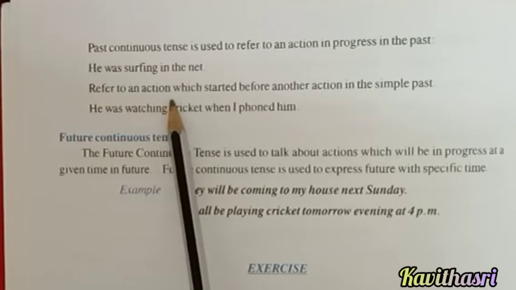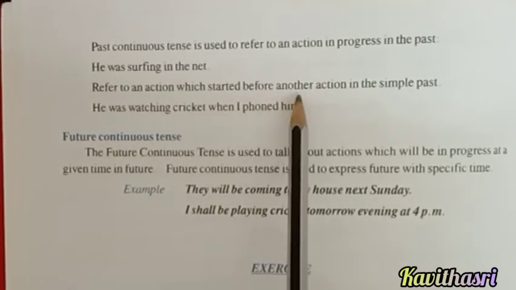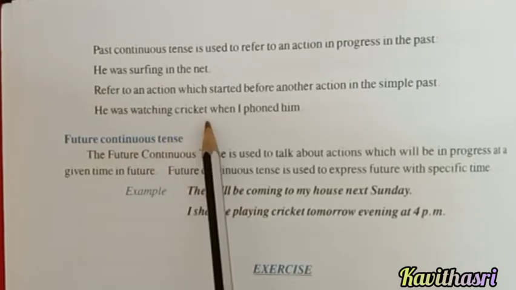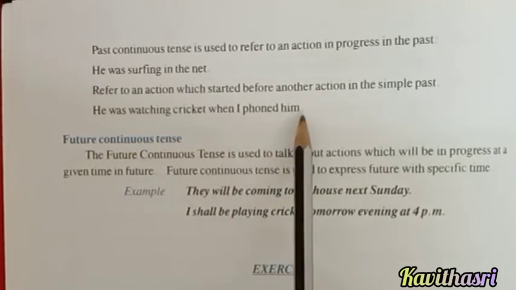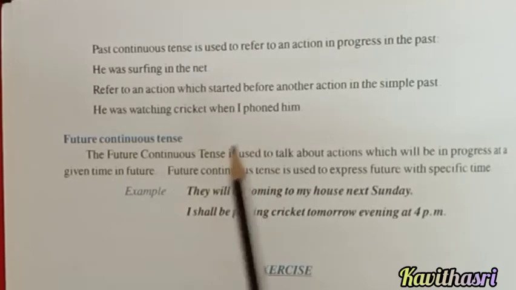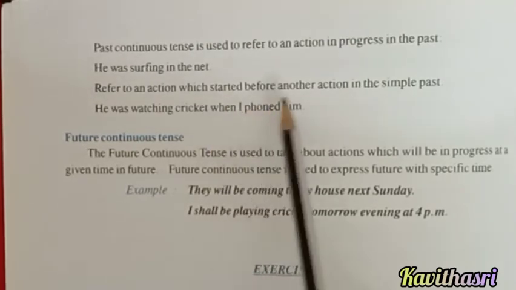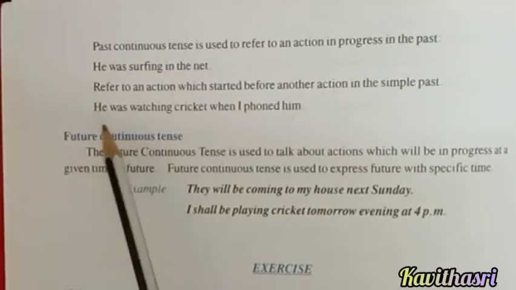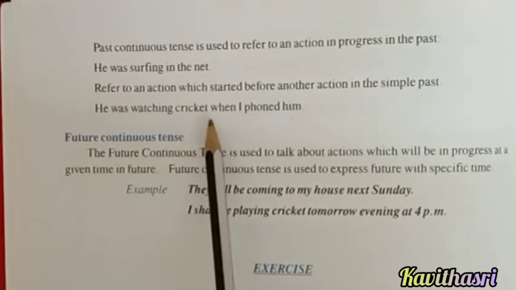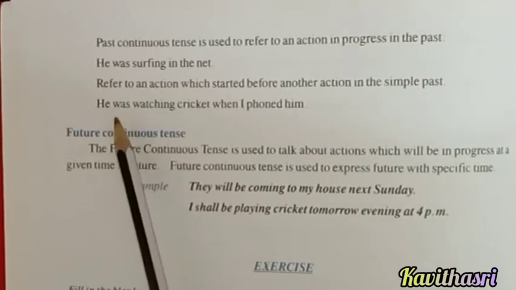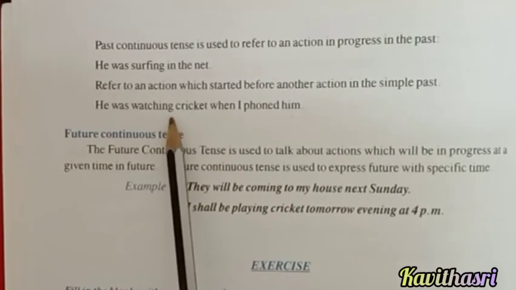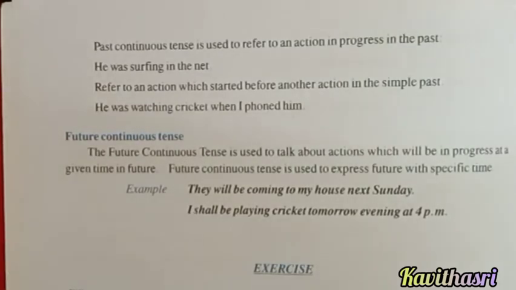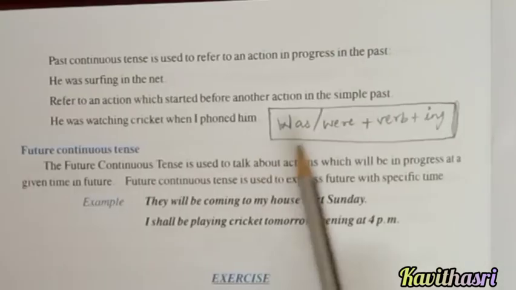It can also refer to an action which started before another action in the simple past. So, he was watching cricket when I phoned him. Here the action started before another action. He was watching cricket when I phoned him. So was watching is the past continuous tense.